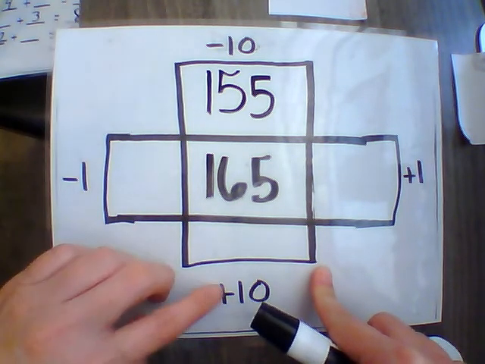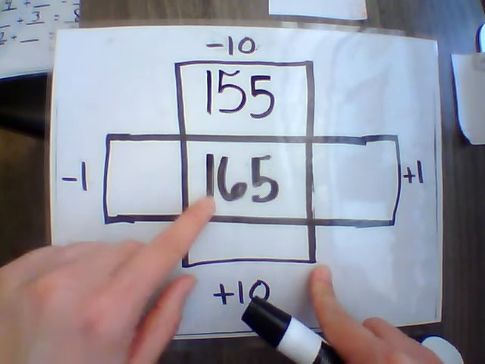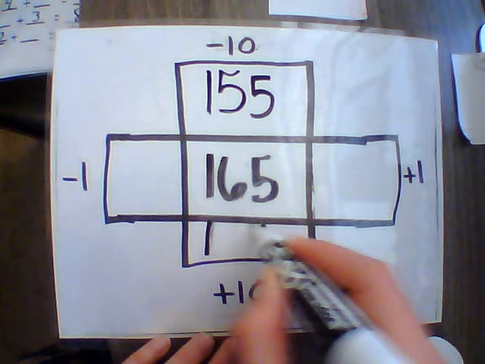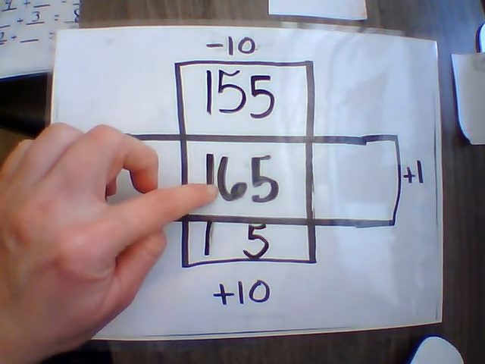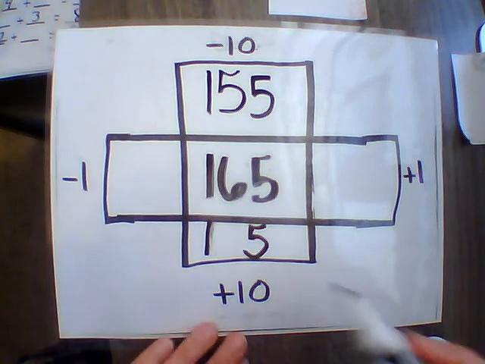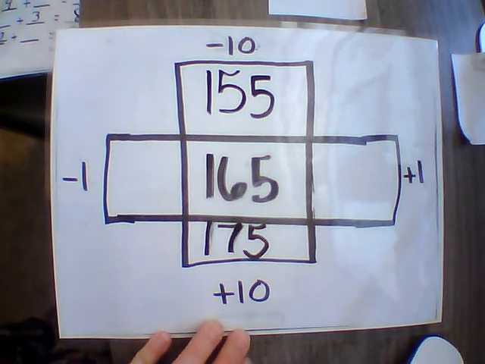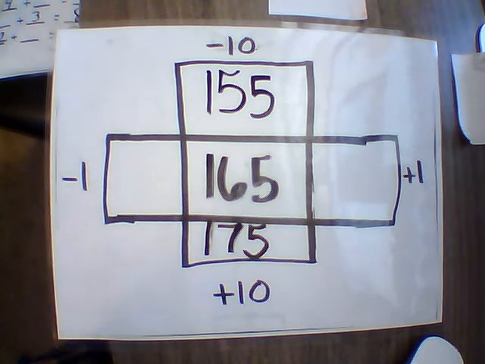Now we're going to that plus 10, so remember we're focusing on the 10 spot. So we're going to keep the 100 spot and the 1 spot the same. 100 and keeping it lined up. So we have 6 tens. We're going to add 1 more 10. So 6 tens plus 1 more 10 equals 7 tens. So 165 plus 10 equals 175.